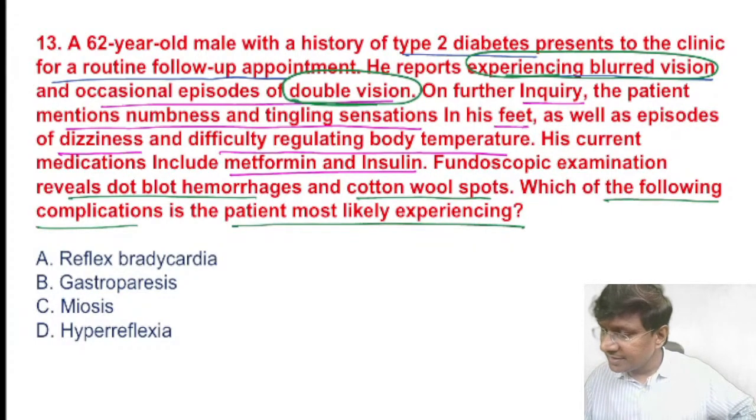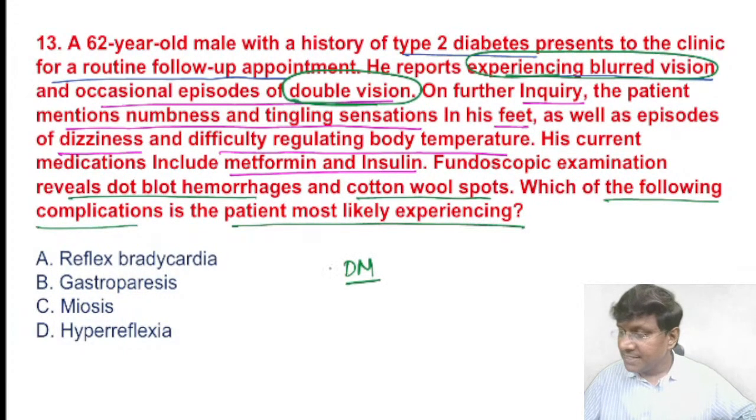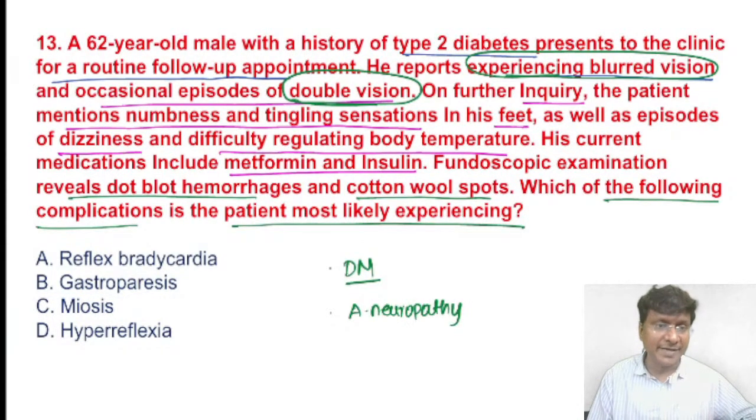Along with that, tingling and numbness, everything is there, and difficulty in regulating the body temperature. So what has this patient developed? This particular patient is first having diabetes mellitus. That is the first point. And upon that, he has now developed the diabetic autonomic neuropathy.